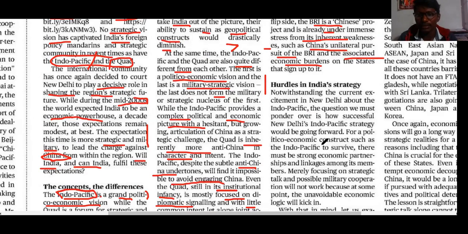And hurdles in India's strategy: notwithstanding the current excitement in New Delhi about the Indo-Pacific, the question is how successful New Delhi's Indo-Pacific strategy would be going forward.